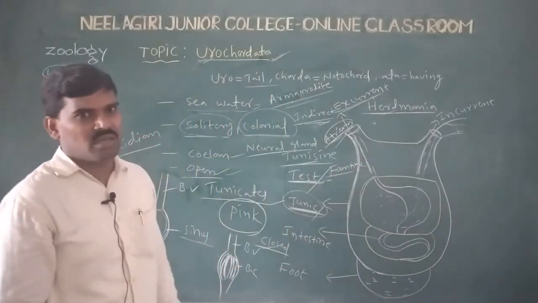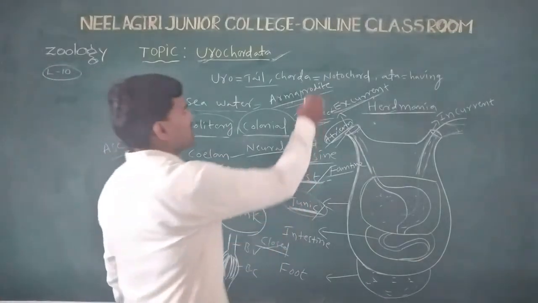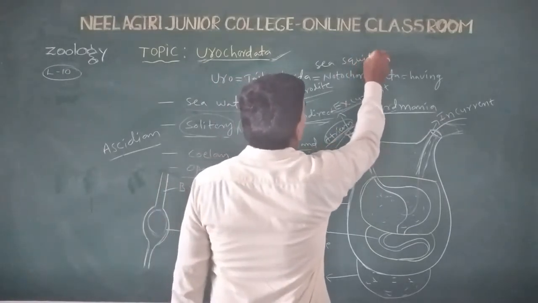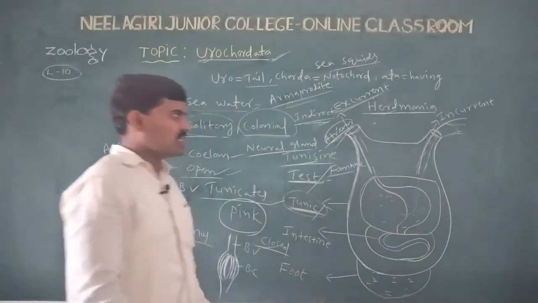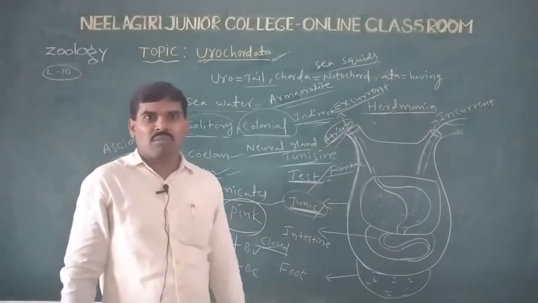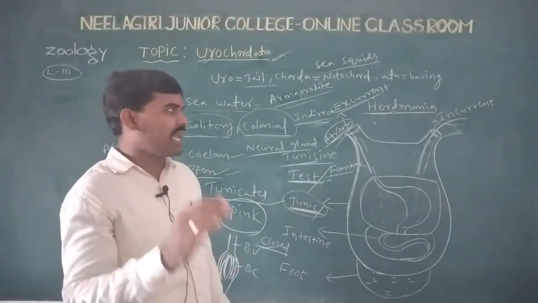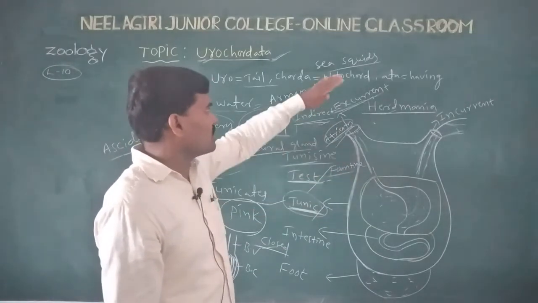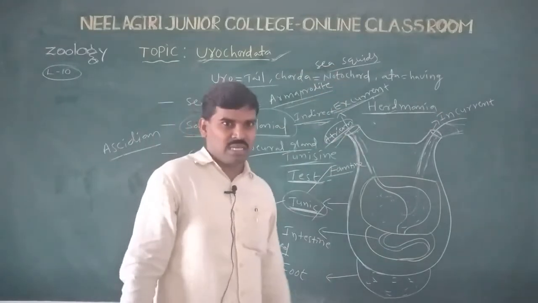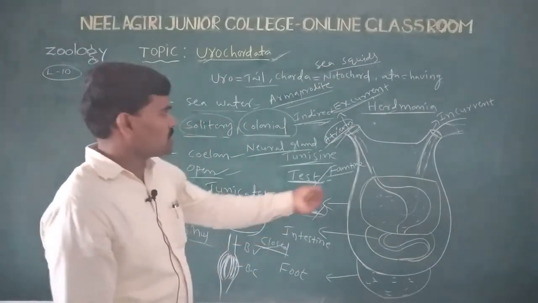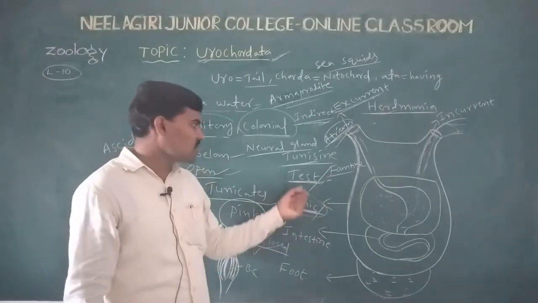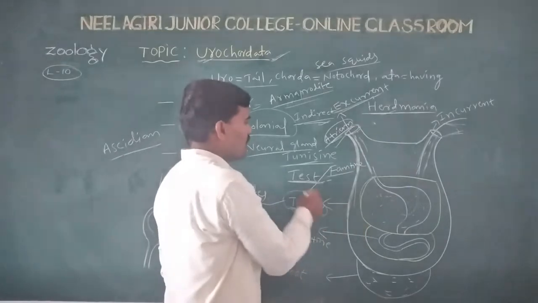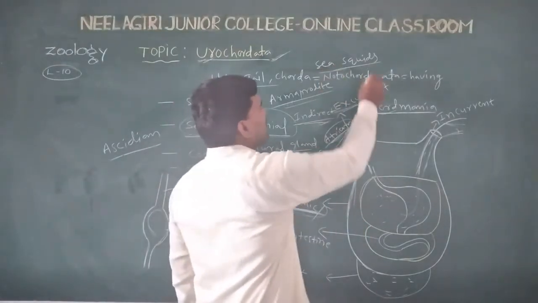Hence the name sea squirts. At times they exhale the excess water in fountain-like structures, hence the name sea squirts. The name tunicates comes from the outer surface being surrounded by tunicin, or test, covering the outer body wall. Another name is sea squirts.